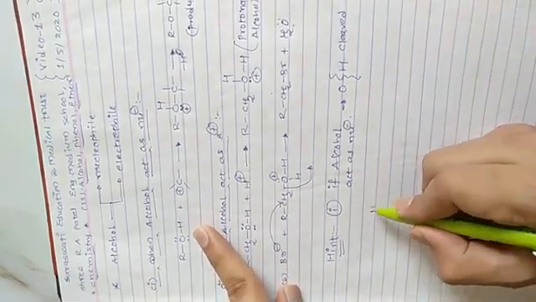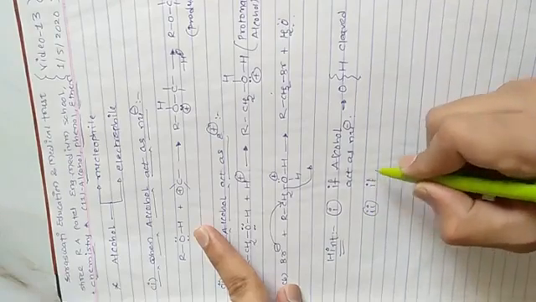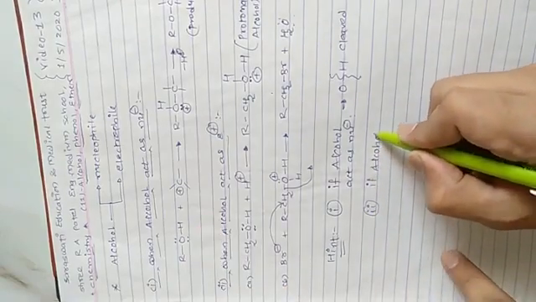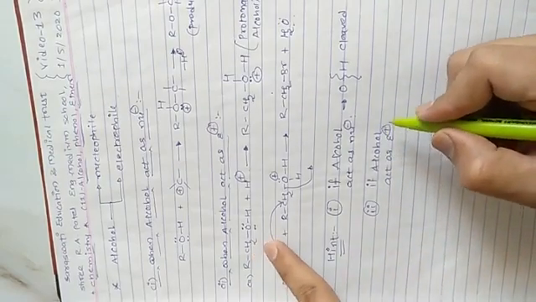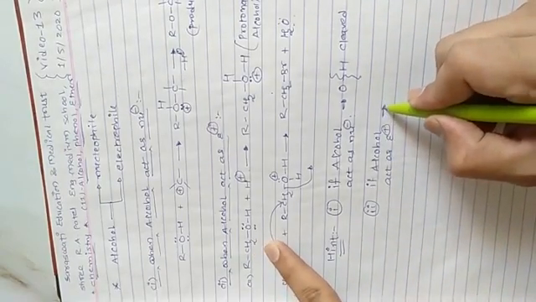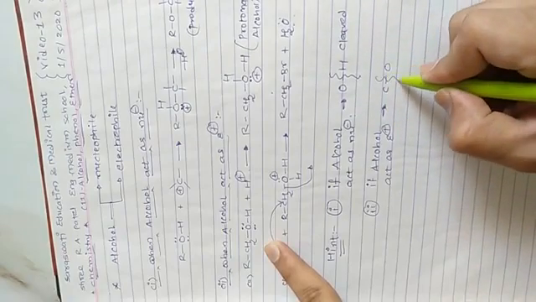And number 2, if alcohol acts as an electrophile, meaning the second reaction, then it will cleave the CO bond.